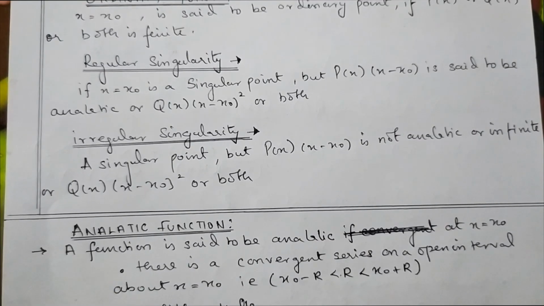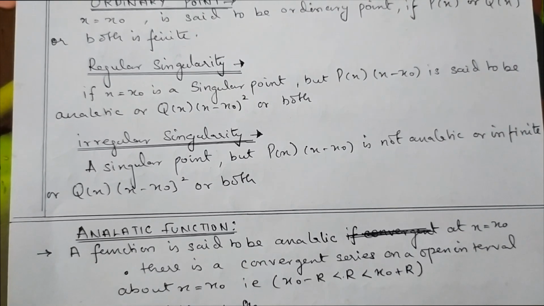Okay, so now what is an ordinary point? An ordinary point, that is x is equal to x naught, is said to be an ordinary point if p of x and q of x are both finite. So the function will be analytic. So that point is an ordinary point. Okay, so now what is a regular singularity?